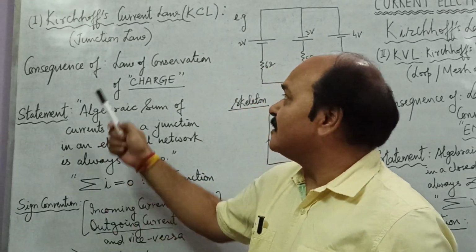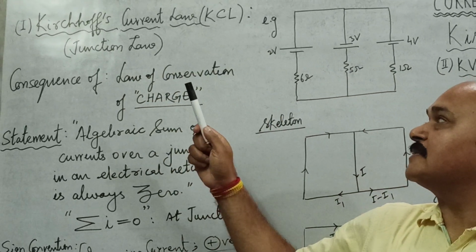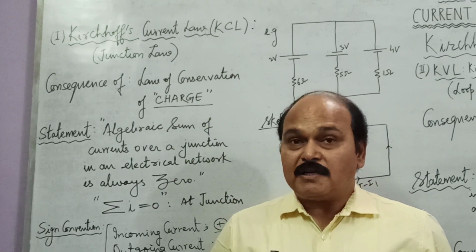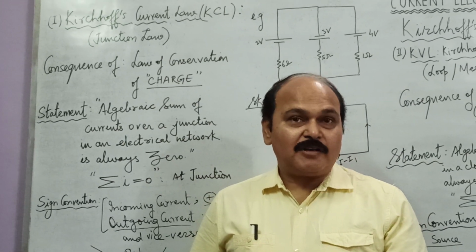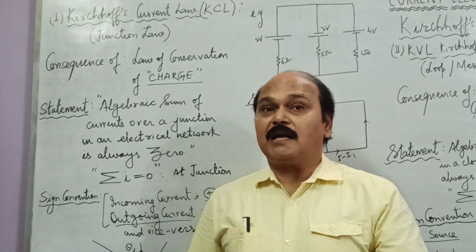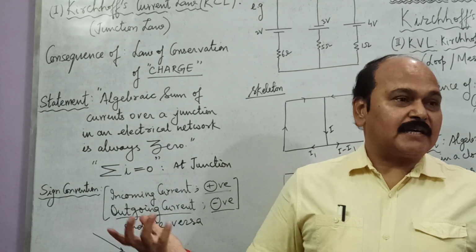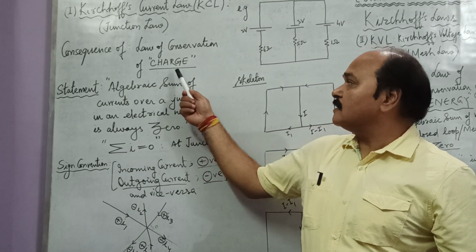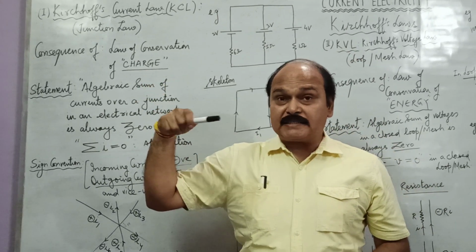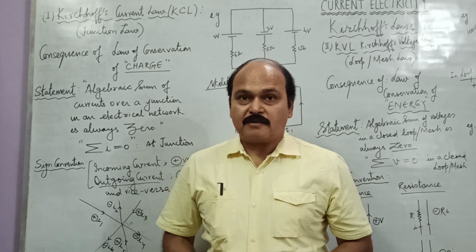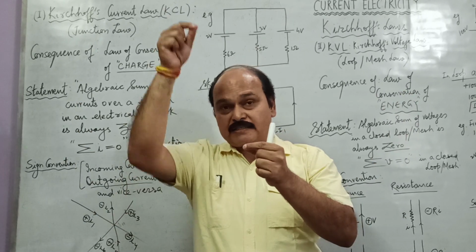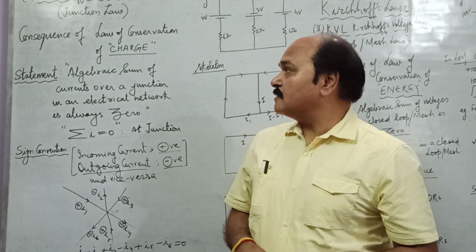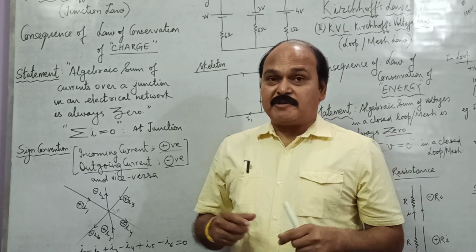KCL stands for Kirchhoff's current law. It is also called the junction law. Why is it called the junction law? It is simply because this law is applicable over junctions in an electrical network. What is a junction? A junction is a point in an electrical network from where at least 3 branches originate, or we can say the meeting point of at least 3 branches in any electrical network is called a junction. Like a trisection, that is the meeting point of 3 roads.